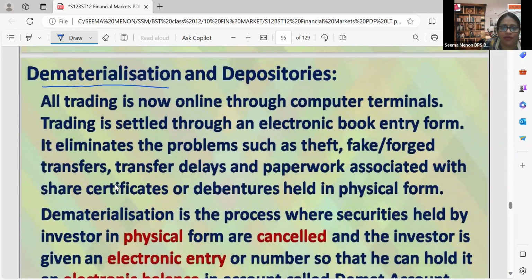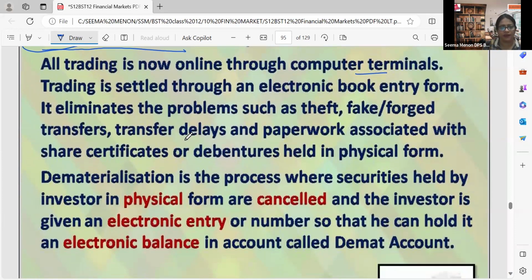What do you mean by dematerialization? From this word only we got demat. All trading, trading means buying and selling of the shares, is now online through computer terminals. Trading is settled through an electronic book entry form. If I want to purchase a share, there are proper formats and procedures. So only through the electronic book entry form will the trading be settled. Let's discuss again.